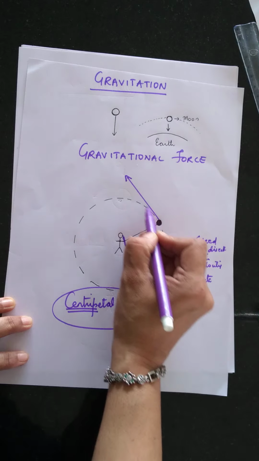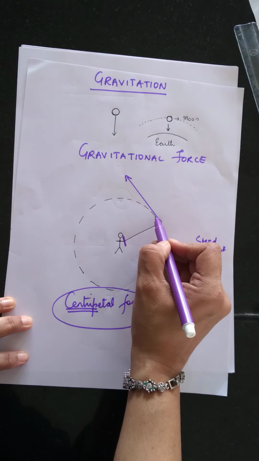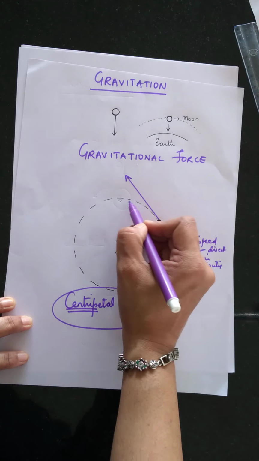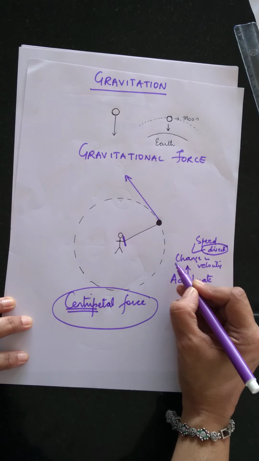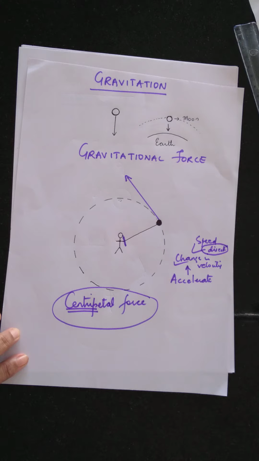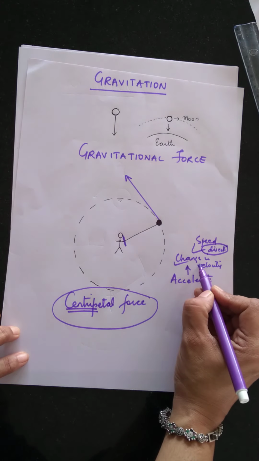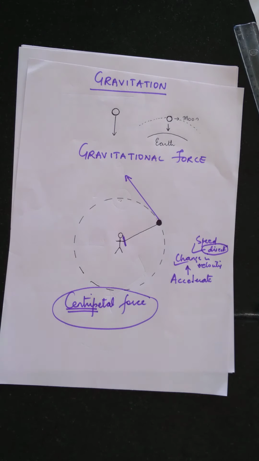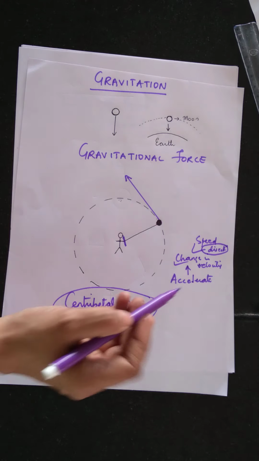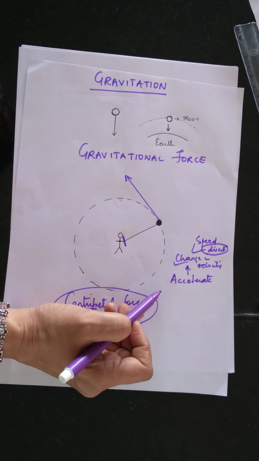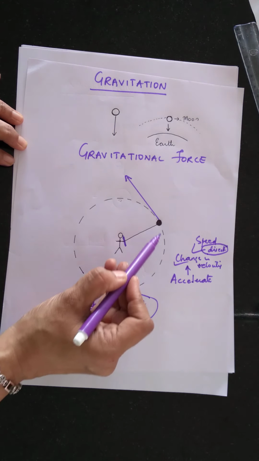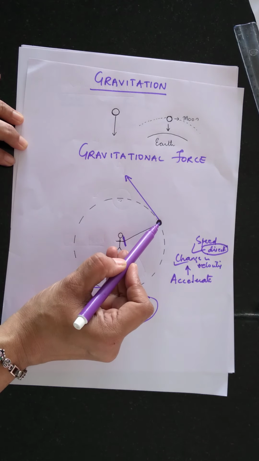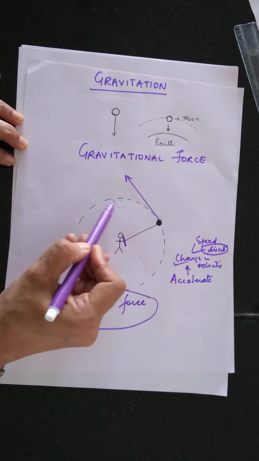But to remain along the circular path, it keeps on changing its direction. So, because its direction changes, its velocity changes. And when there is a change in velocity, we say that the body has undergone acceleration. Is that clear?